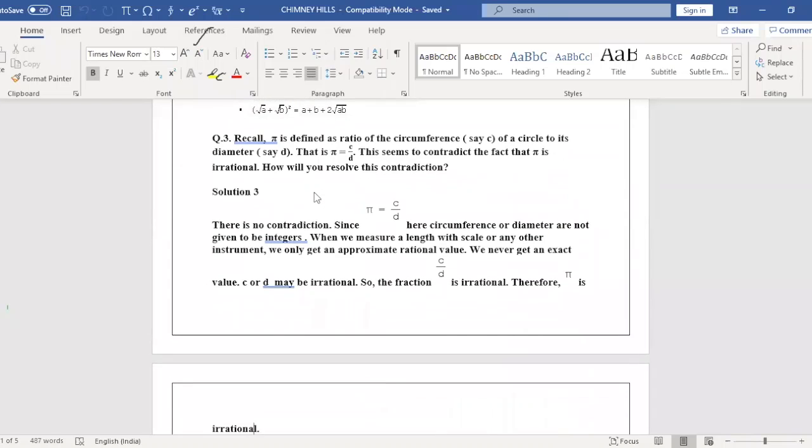So, third sum. Pi is defined as the ratio of the circumference of a circle to its diameter. That is, pi is equal to C by D. This we already know, that pi is equal to the circumference of a circle divided by D.